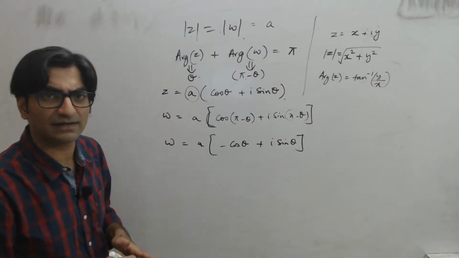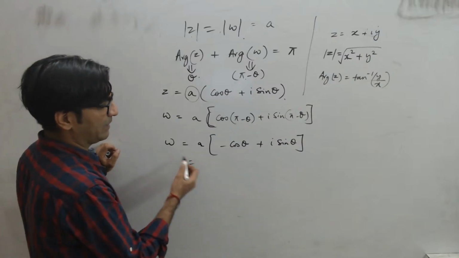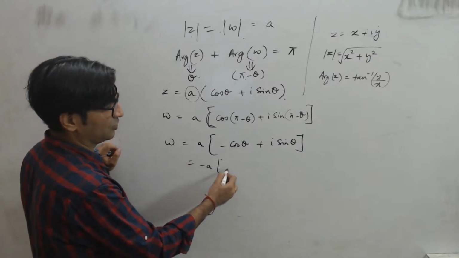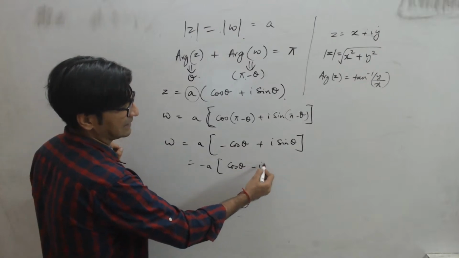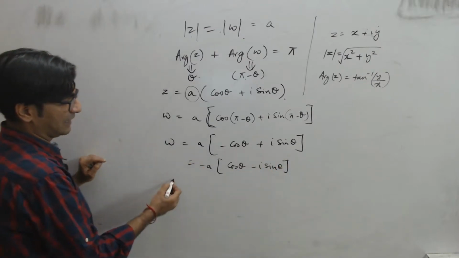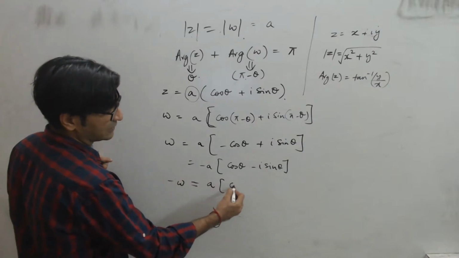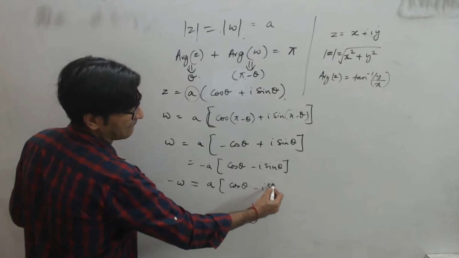Is w equal to z? No. You can see the minus has come in. In fact, if I take the minus sign common, what will this become? Minus a into cos theta minus i sin theta. So if I write minus w, this will be equal to a into cos theta minus i sin theta.